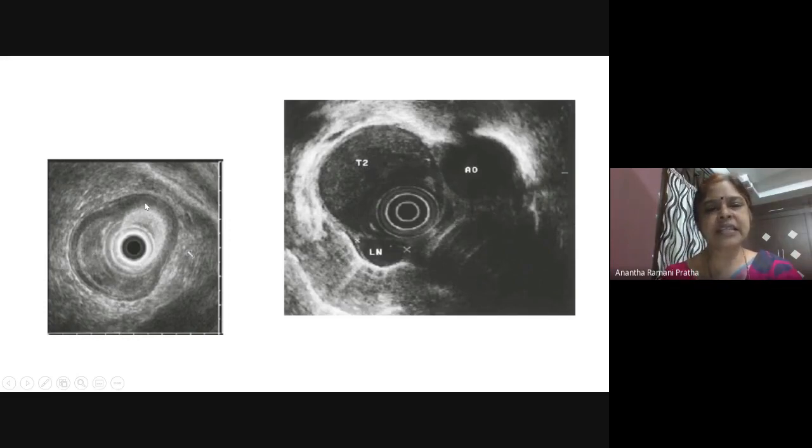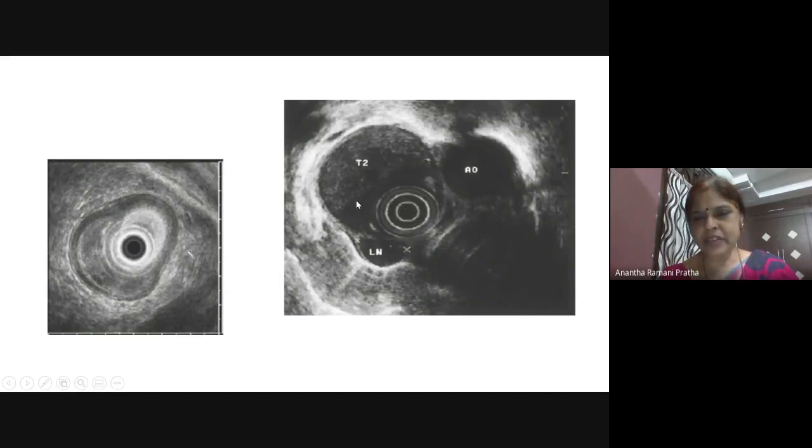So here you can see a growth that has come into the layers. Here you can see the lymph nodes. This is the aorta. This is a T2 stage. It has gone from mucosa, submucosa into the adventitia, right? Like this, you can see this round part is the endoscope.